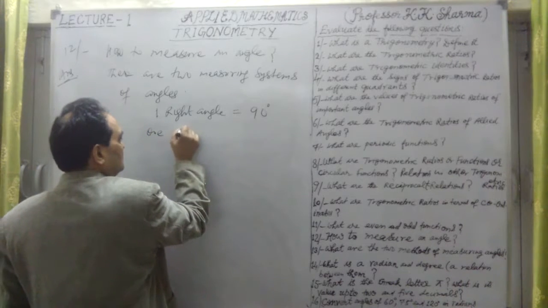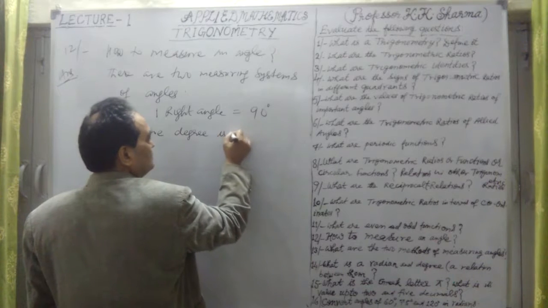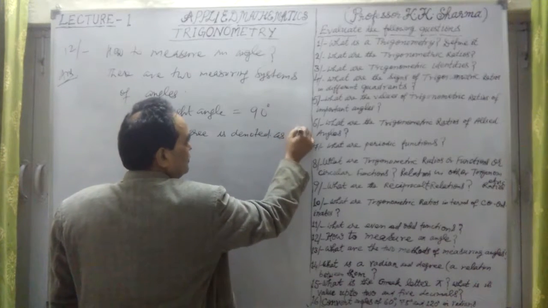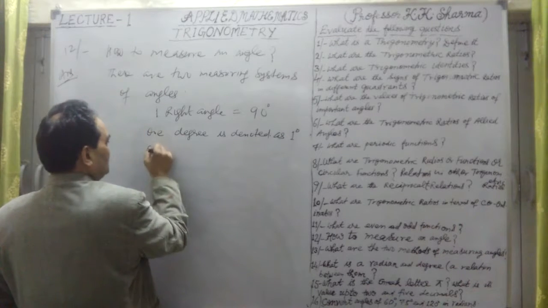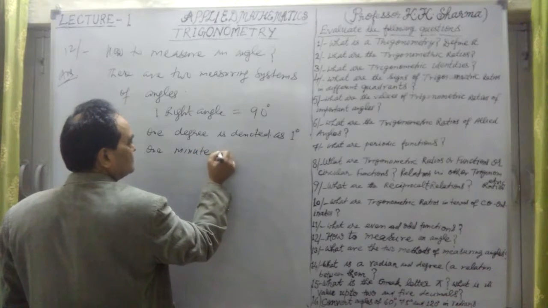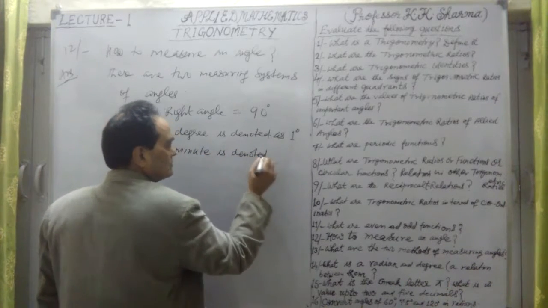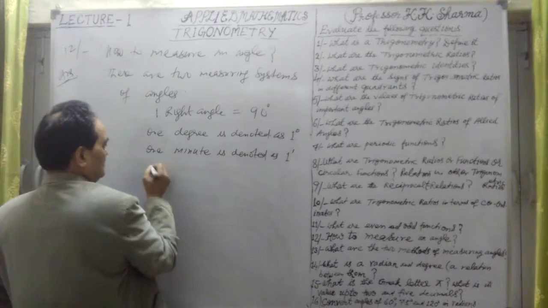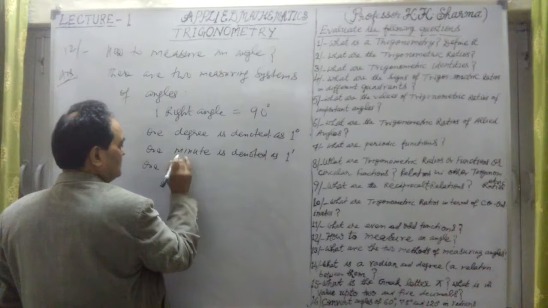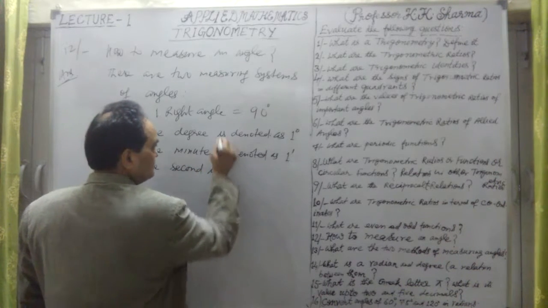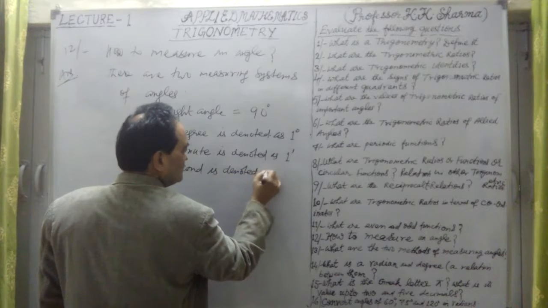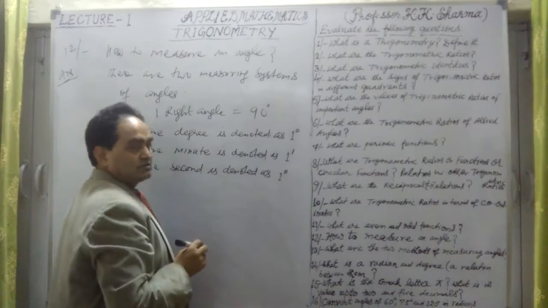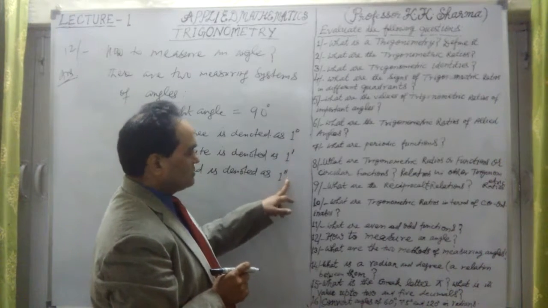1 degree is denoted as 1 degree. 1 minute is denoted as 1 with a single dash. 1 second is denoted with a double dash, or double commas. This is 1 degree, 1 minute, 1 second.